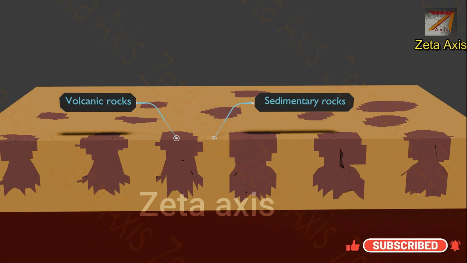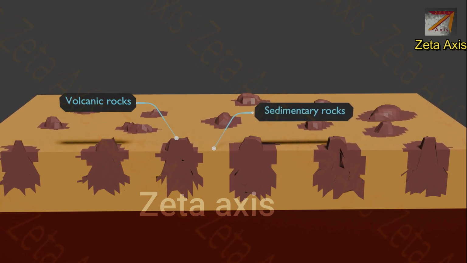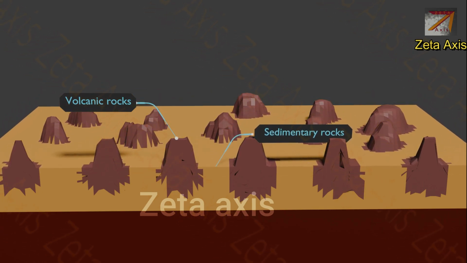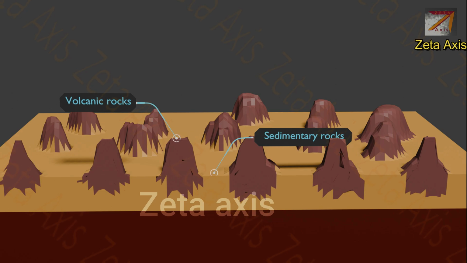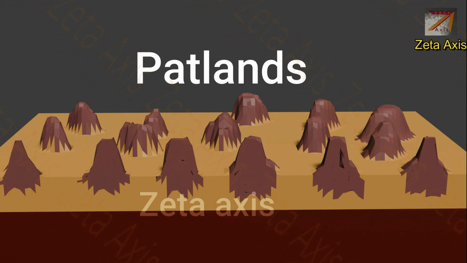Now, over time, the sedimentary rocks which were exposed to the forces of erosion were eroded at a much faster rate compared to the erosion of basaltic rocks, because the basaltic rocks are much harder than the sedimentary rocks. Therefore, we see a steep cliff was formed around the hard basaltic lava rocks. And this is how Patlands are formed.